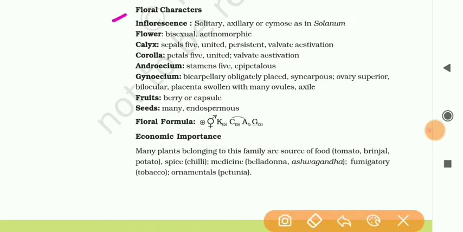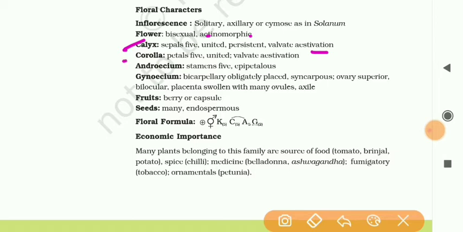Next thing is floral characters. Here the inflorescence is solitary, axillary or cymose, in Solanum. Flower is bisexual and actinomorphic. Calyx: sepal number is 5 and it is united, means attached to each other, persistent, and the estivation is valvate type.